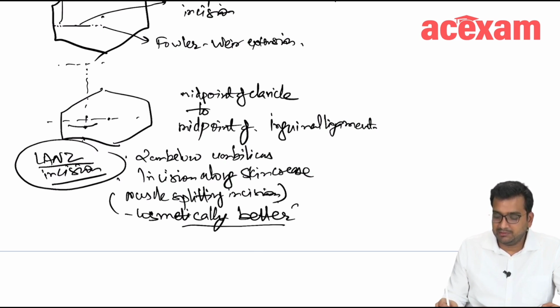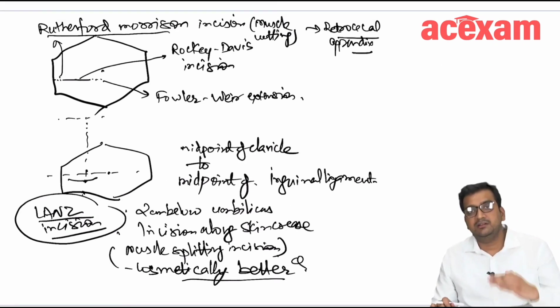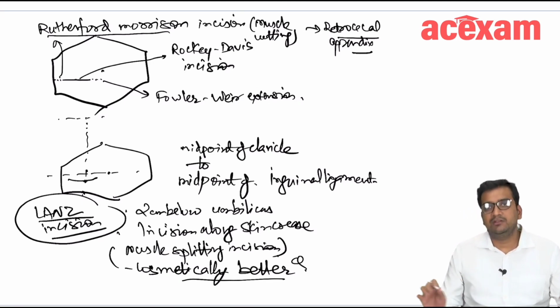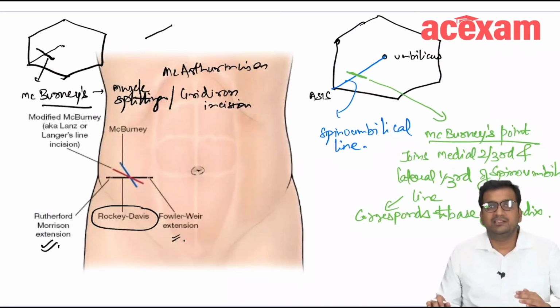So there is the Lanz incision, the Rocky Davis incision, then Rutherford-Morrison's extension laterally, Fowler-Weir extension medially, and then McBurney's incision. Along with that, we can also go for laparoscopic appendicectomy. Okay, so that is all about appendix.